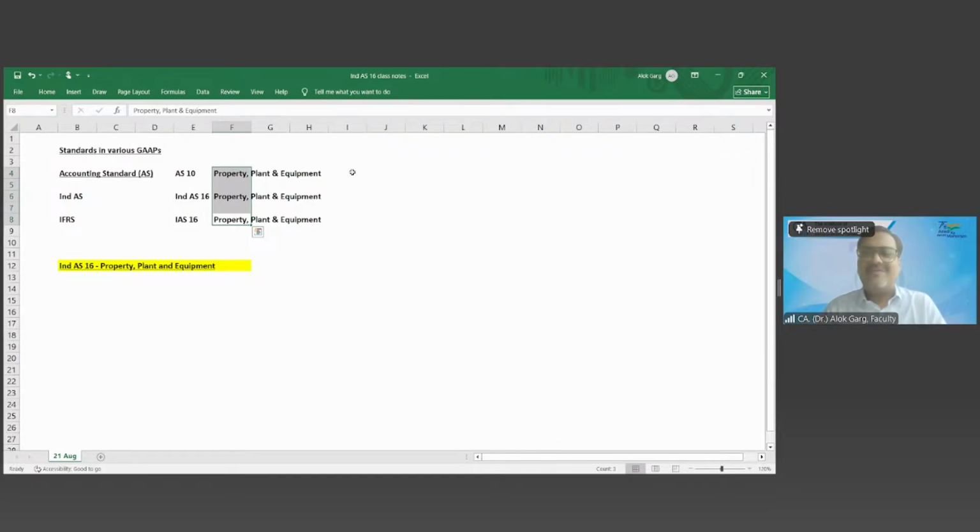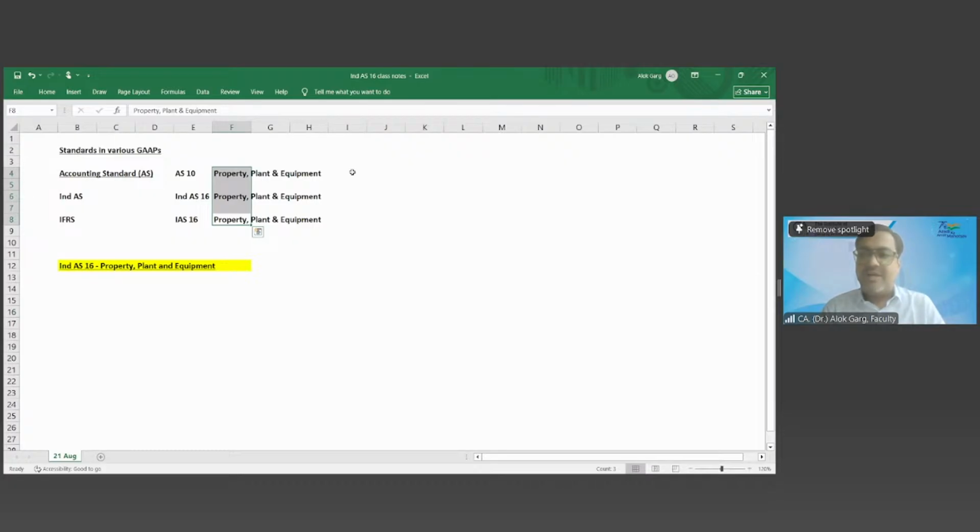How many countries? 160 countries, sir. Not 60, 160. Yes, it means if you go to Singapore and somebody asks you what the accounting is in case of property, plant and equipment, you will be able to explain that accounting. The only thing you have to keep in mind is, instead of Ind AS, you have to use the word SFRS, Singapore Financial Reporting Standard.